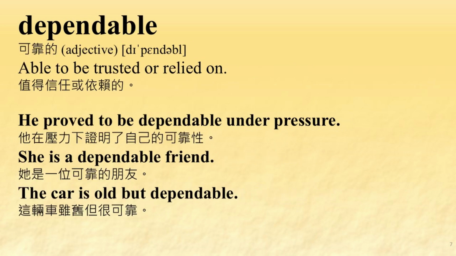Dependable. 可靠的 Able to be trusted or relied on. He proved to be dependable under pressure. She is a dependable friend. The car is old but dependable.